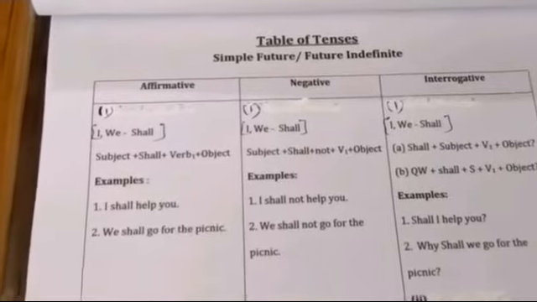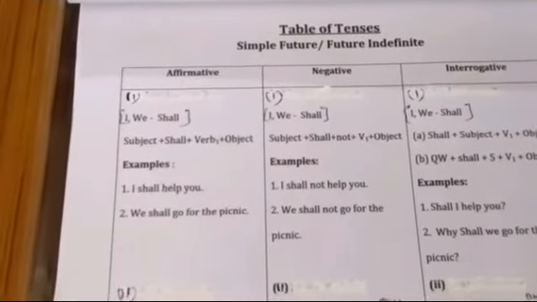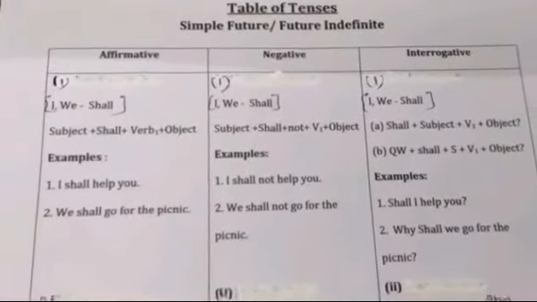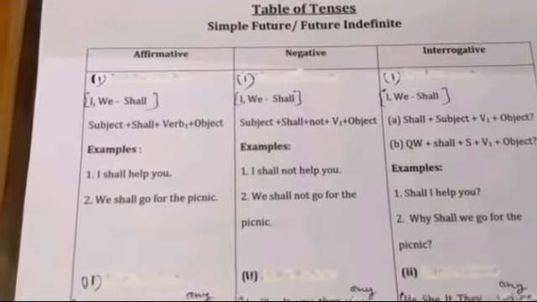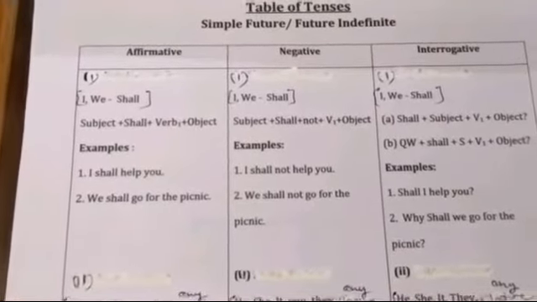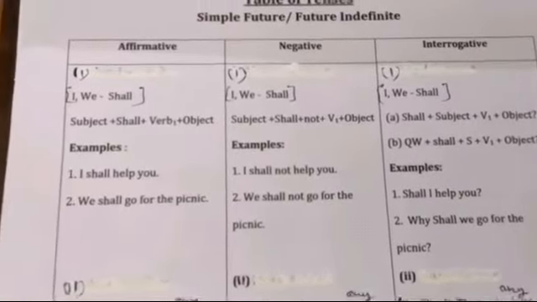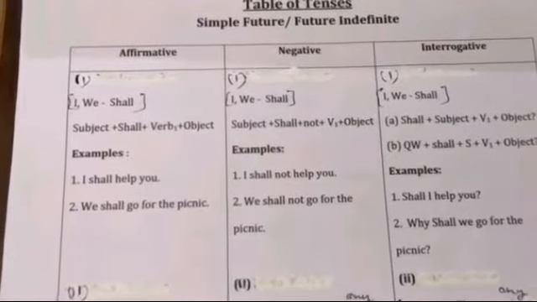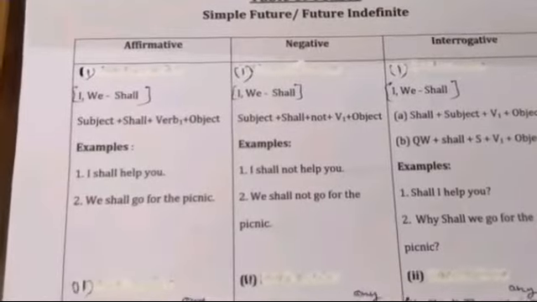Simple future or future indefinite tense. To understand this tense or any other tense, we have to understand three things. Number one, the use of the tense. Number two, how we use it. And number three, the examples. So let's take first the use of the simple future or future indefinite tense.